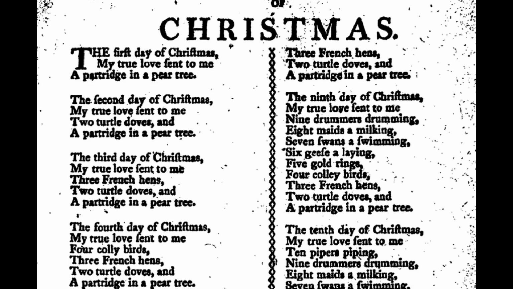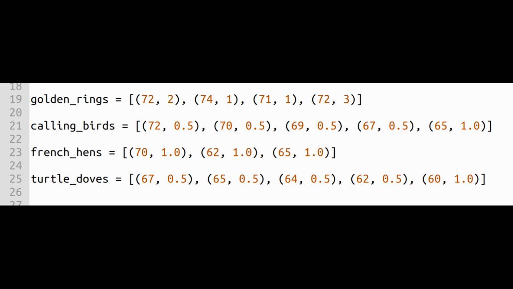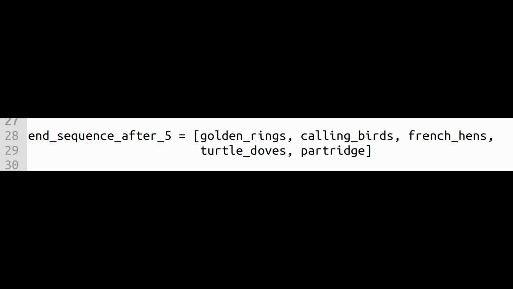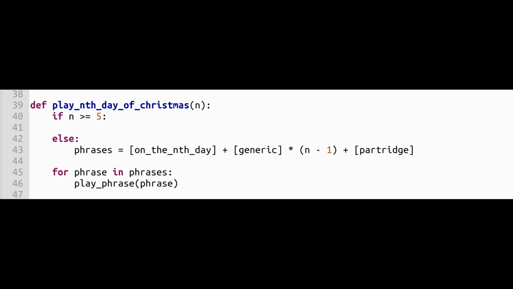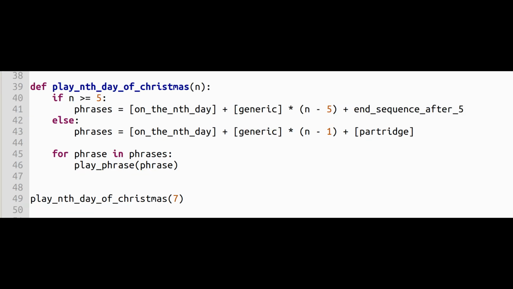Great! Only there's a problem, which is that once we reach the 5th day of Christmas, the 5 golden rings, the melodies for days 2 through 4 change. Let's take these melodies and put them in a list that represents the n sequence after the 5th day of Christmas. Now let's modify our nth day of Christmas function to test whether n is greater than or equal to 5. If so, we'll again start with our opening phrase, but this time we'll end with our new n sequence. And sandwiched in between, we're going to place the remaining n-5 days of Christmas, using that familiar generic phrase. Let's test this new function out for the 7th day of Christmas.